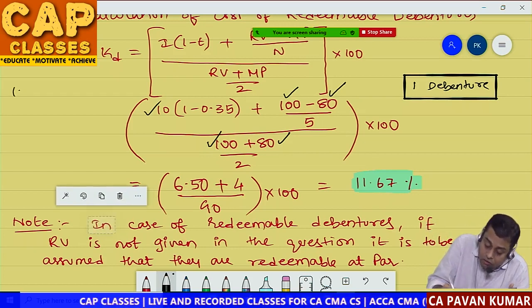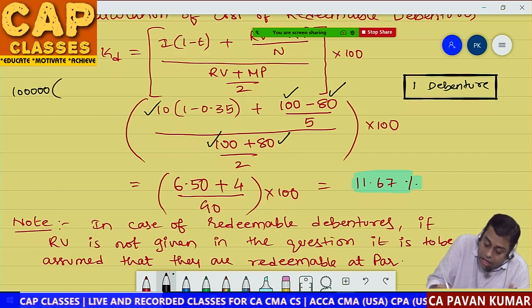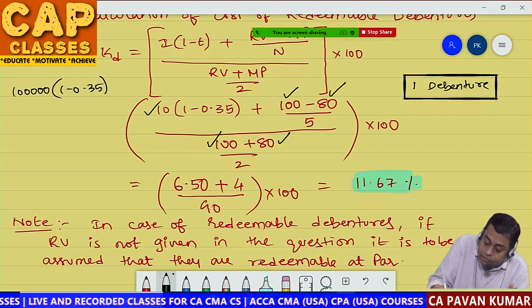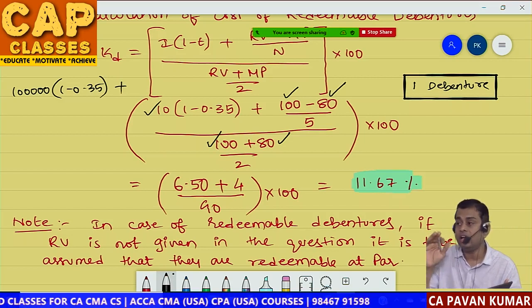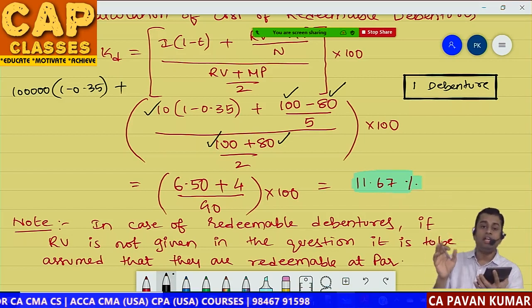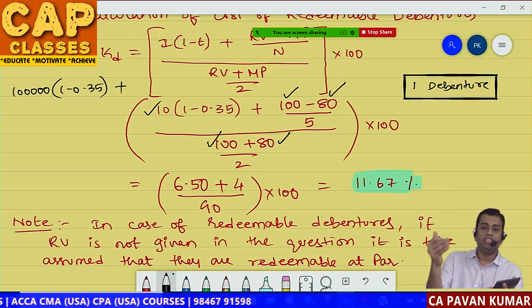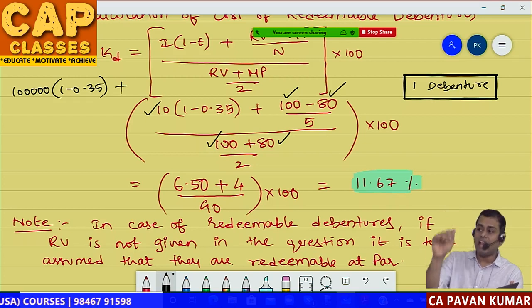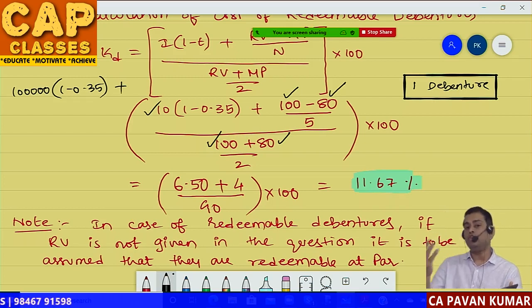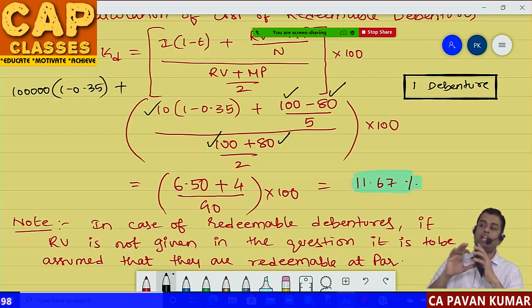So you can write 1 lakh into 1 minus 0.35 plus then what is the redeemable value of all the debentures? 10,000 into 100, 10 lakhs. Minus 10,000 into 80, 8 lakhs divided by 5. Like that also you can do. Answer will be mathematically absolutely same.